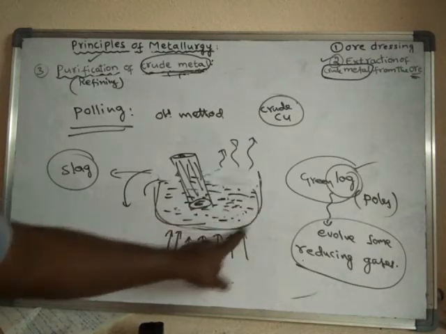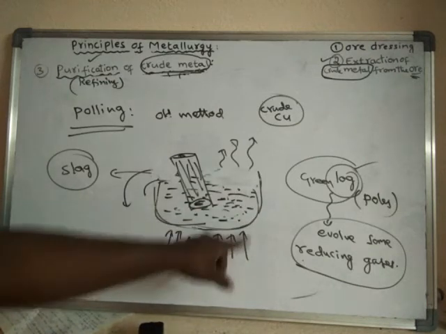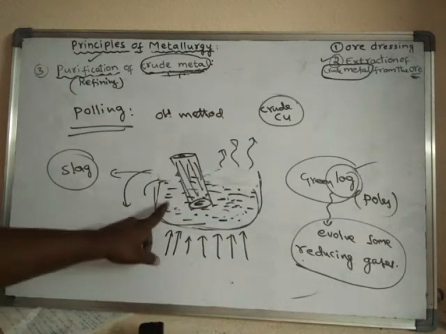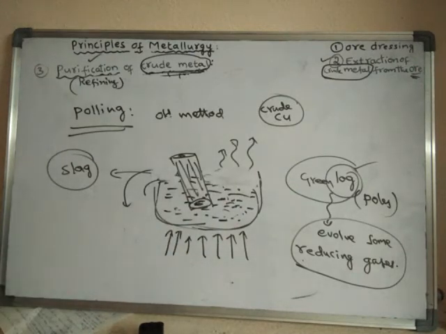Finally, all the impurities are removed from the molten metal, and we'll get the pure form of the metal.